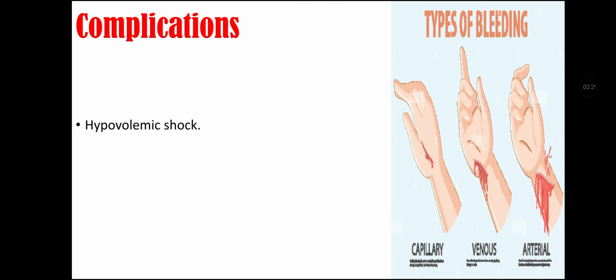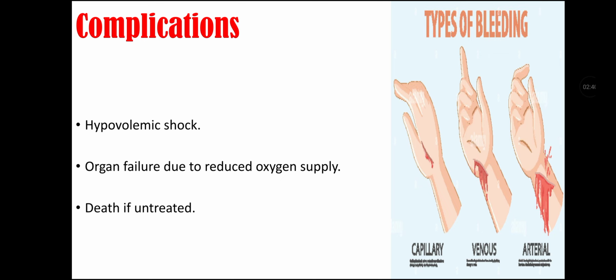Complications of hemorrhage. First, it can cause hypovolemic shock if the hemorrhage is too much. It can cause organ failure due to reduced oxygen blood supply. It can cause death if untreated and it is very severe.